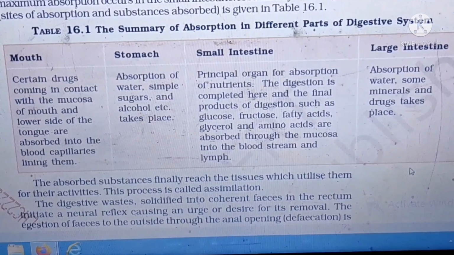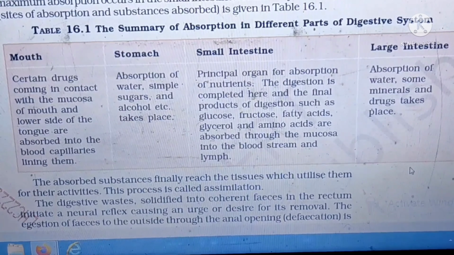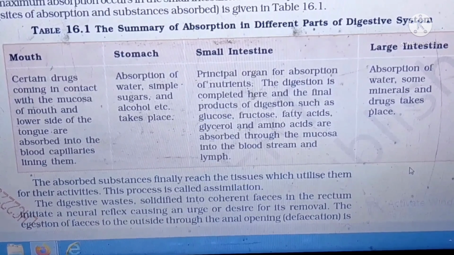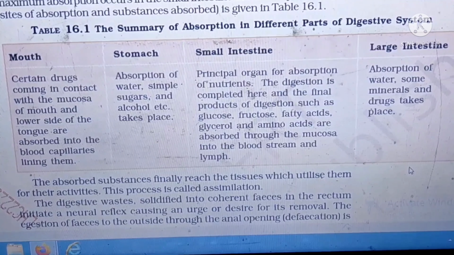This is the last flowchart of the NCERT. Mouth, stomach, small intestine, large intestine. What happens where, they give. Okay. Generally, the whole process of digestion is classified into five steps. First is ingestion, how we take the food, and the next thing is digestion, where we break them into small parts, which we require. The next part is absorption, how they are absorbed, and how these absorbed parts are utilized is called assimilation, and at last we call it defecation, by which they are excreted. That is what we see. And I think you can read this.